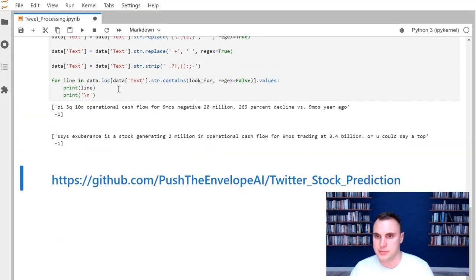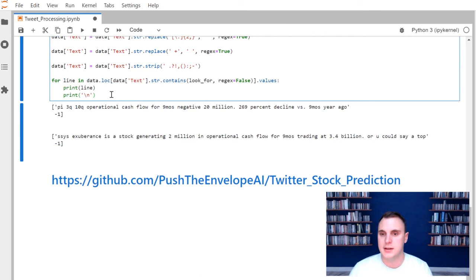We will pick this up in the next video. I'll show you how to use that script, and we will begin actually looking at how we classify the sentiment after we have cleaned all of our tweets.